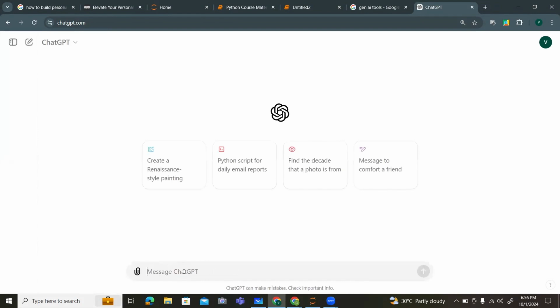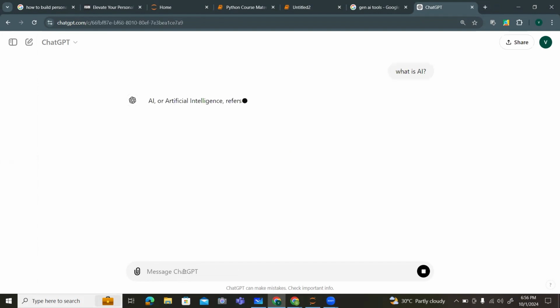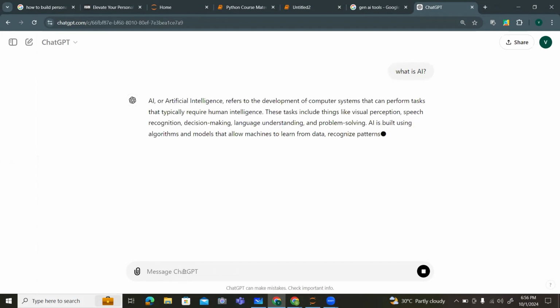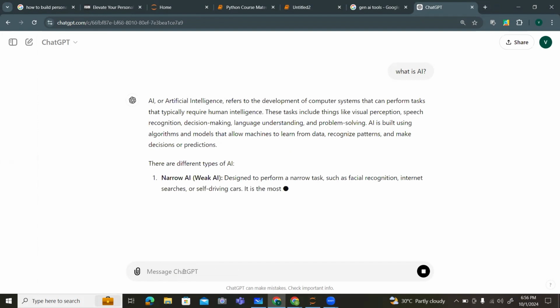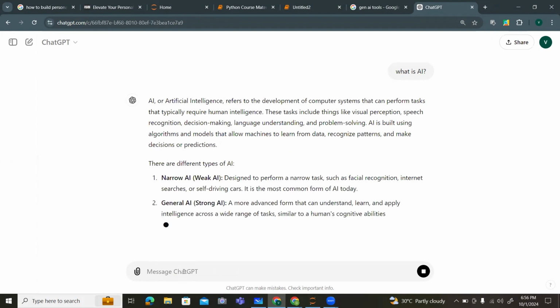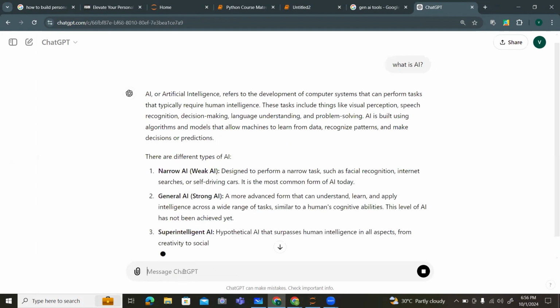So this is ChatGPT. I'm typing, what is AI? Let me enter this. It will show some output like, AI, or artificial intelligence, refers to the development of a computer system that can perform specific tasks. You can observe there are some different types of AI also.